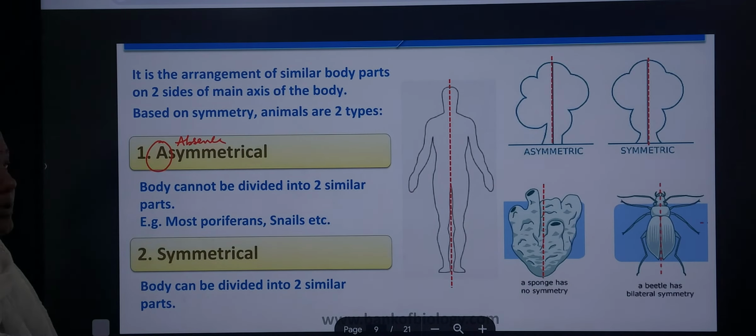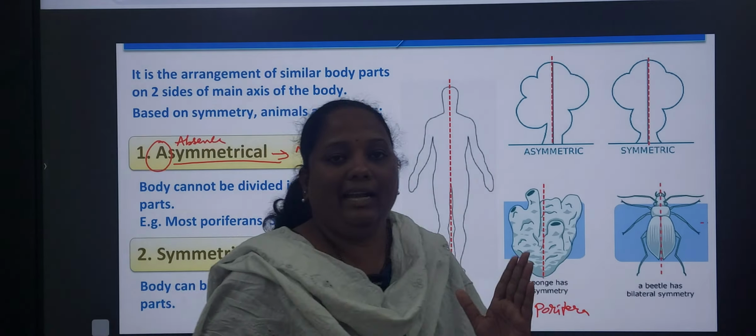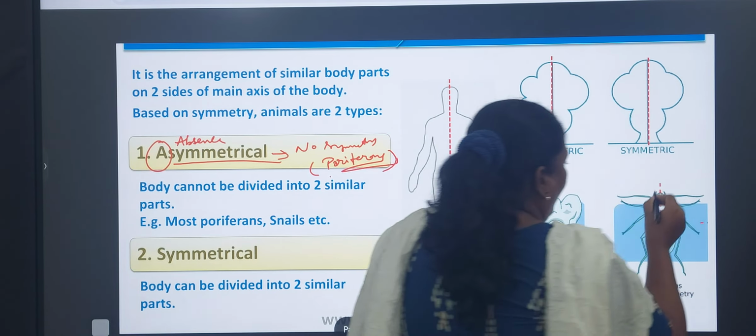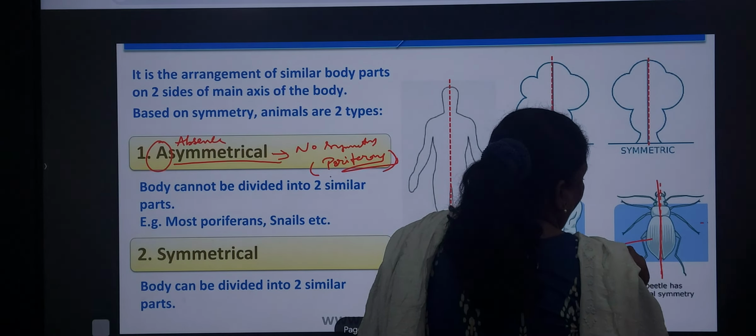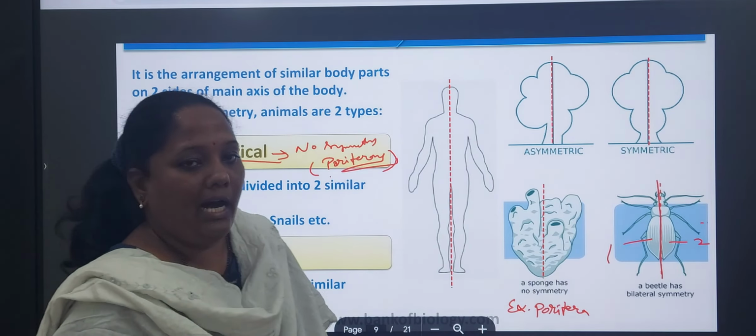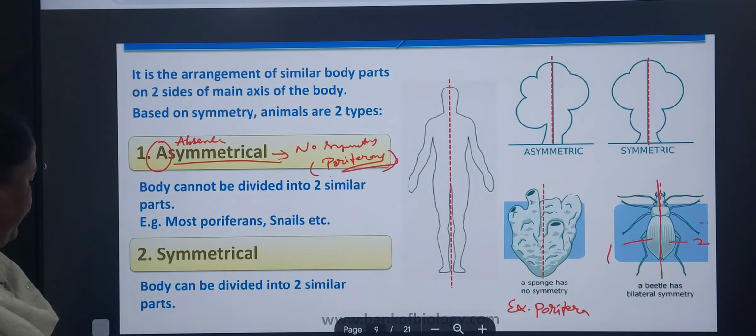Next, symmetrical. Here there are two parts; we can cut into two. Here this is asymmetry, we can't cut into two equal halves. Here this is symmetry, meaning we can cut into two equal halves. Next, what is a sponge? A sponge is an example of the porifera, meaning we can't cut it, so that's why this is asymmetry. And this is a beetle. We can cut it bilaterally. Bilateral means two equal halves. We are cutting it into 1, 2. Two equal halves. So this is bilateral symmetry.